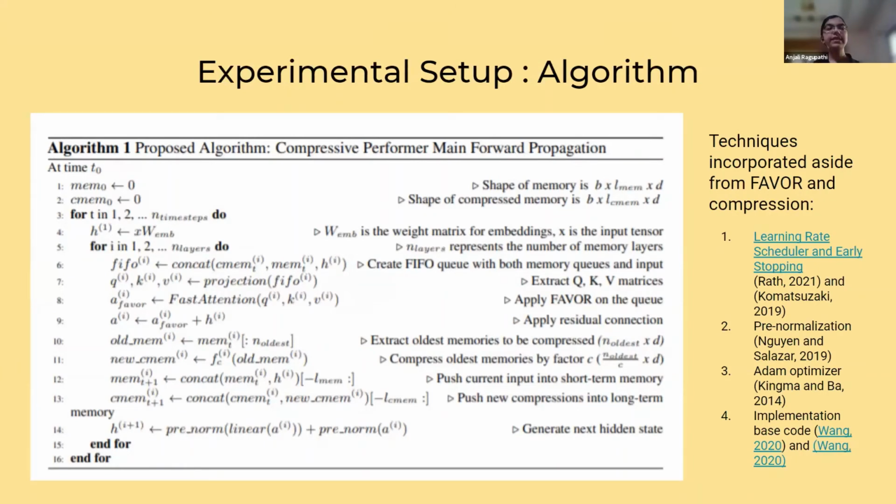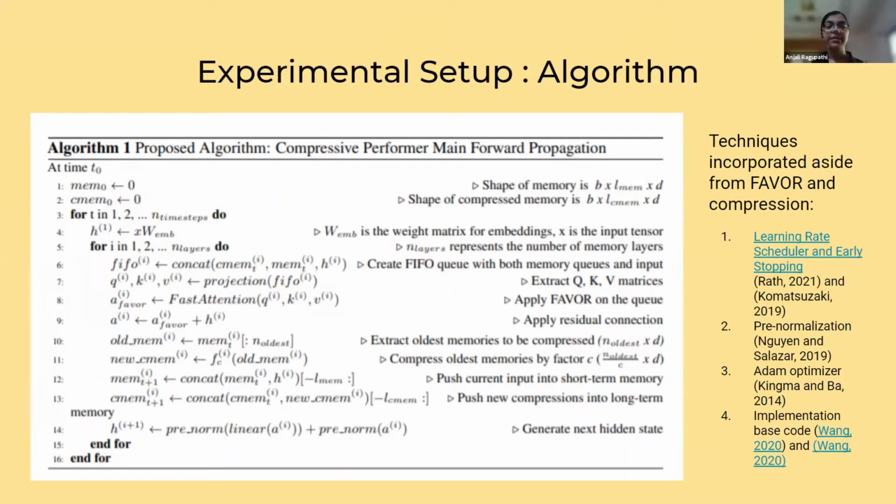So how we do this is, initially at the first time step, we clear the long-term and the short-term memories. You can see their shape on the side. B is the batch size. LMEM is the length of the short-term memory. LCMEM is the length of the long-term or the compressed memory. D is the embedding dimension.